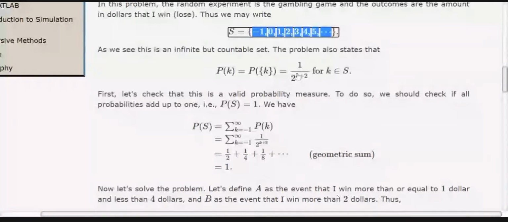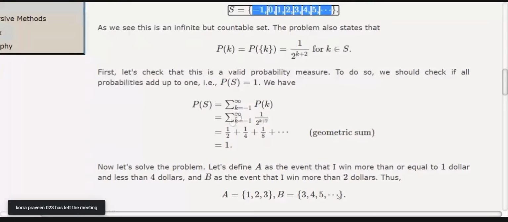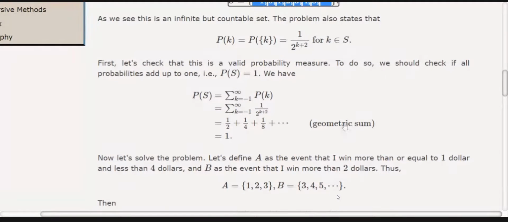Then I substitute the probability formula p_k equals 1 upon 2 raised to power k. Then I expand this summation by substituting k equal to -1, 0, 1, 2 up to infinity, and I get this. This is a geometric series. If you remember your 10th or 12th class, here a is 1 by 2 and the common ratio is also 1 by 2.